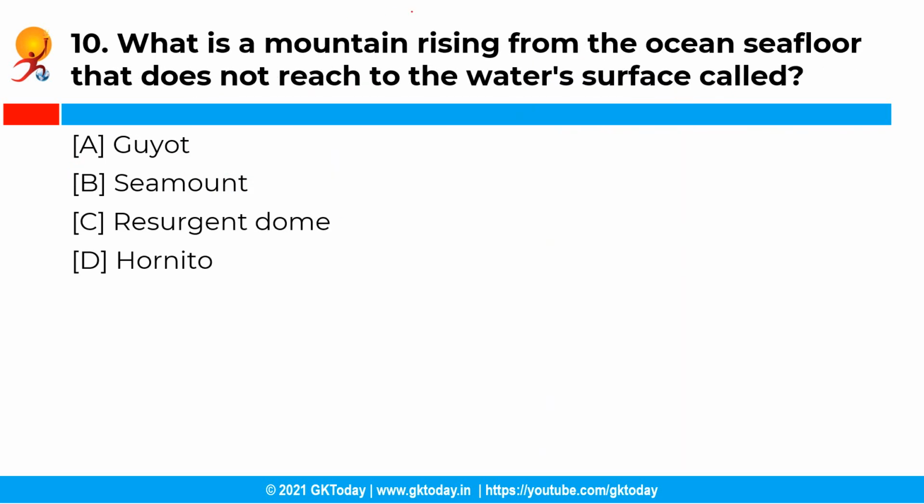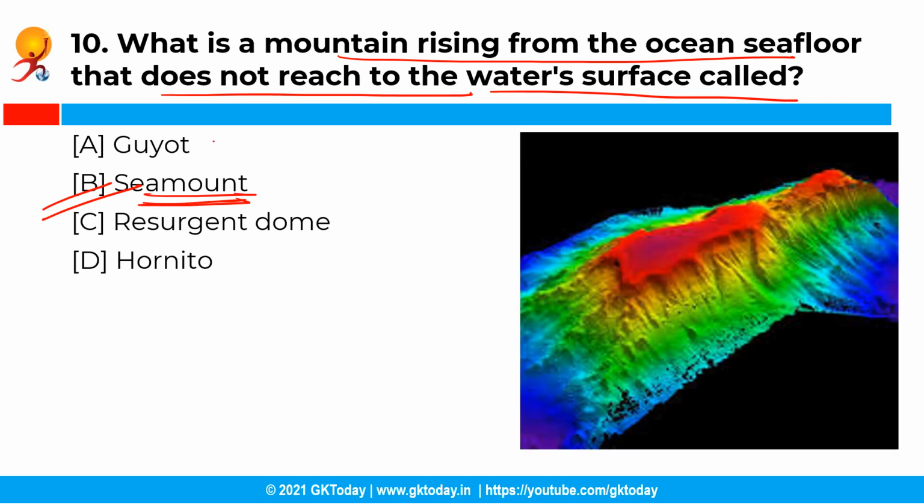Now the next question is, what is the mountain rising from the ocean sea floor that does not reach to the water surface called? So you have the following options and the correct answer is option B, that is a seamount. See, a mountain rising from the ocean floor that does not reach to the water's surface is called a seamount, and they are typically formed of extinct volcanoes.